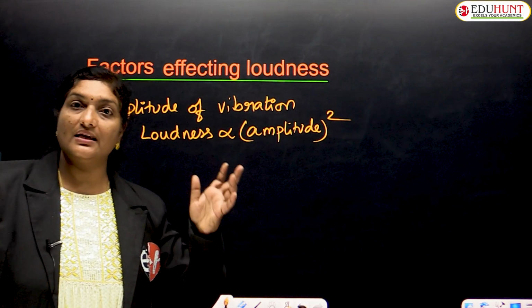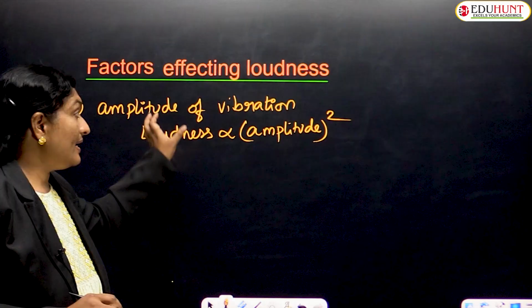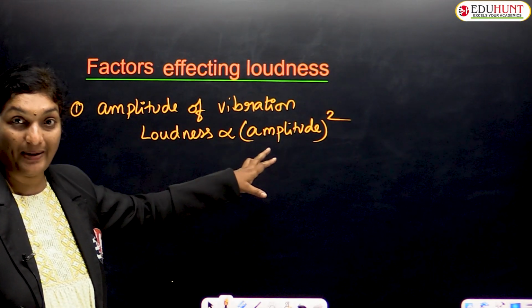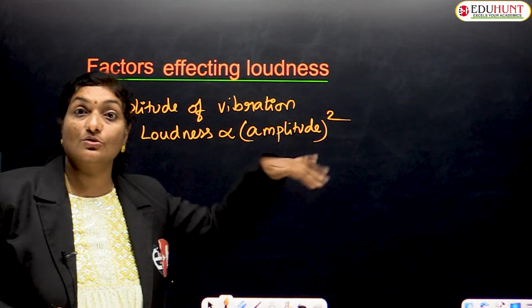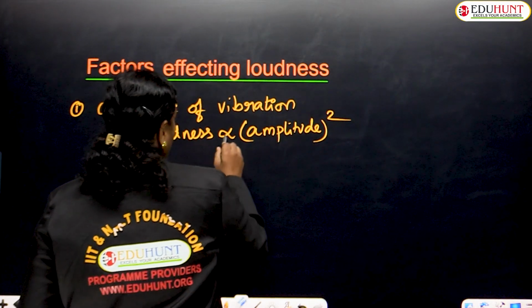So as amplitude increases, no doubt loudness increases, but in what form? Loudness always depends on the amplitude such that loudness is equal to the square of the amplitude.